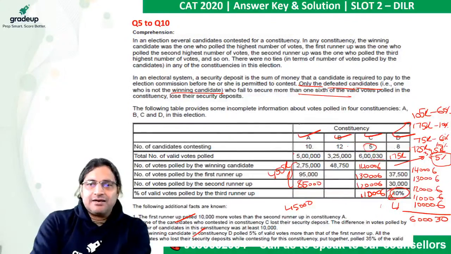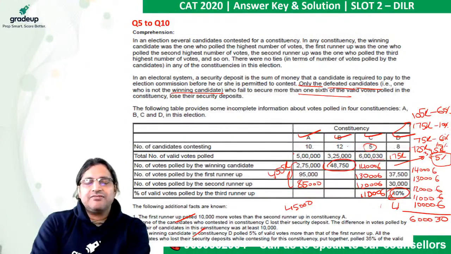And even the winner has received just 48,750. 48,750 is certainly less than 1/6 of 3,25,000. You don't have to calculate. 1/6 of 3 lakh itself is 50,000, and this is below 50,000. So this is certainly less than 1/6, but he's the winner.